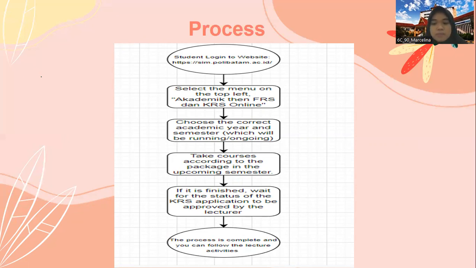Especially for repeat courses, only those who previously got E and D grades can take them. Otherwise, the system will reject it as long as it has not been approved by the lecturer. The student guardian can cancel the KRS taken if it feels wrong by clicking the trash icon on the far left column. If it is finished, wait for the status of the KRS application to be approved by the guardian lecturer. The process is complete and students can take part in lecture activities.